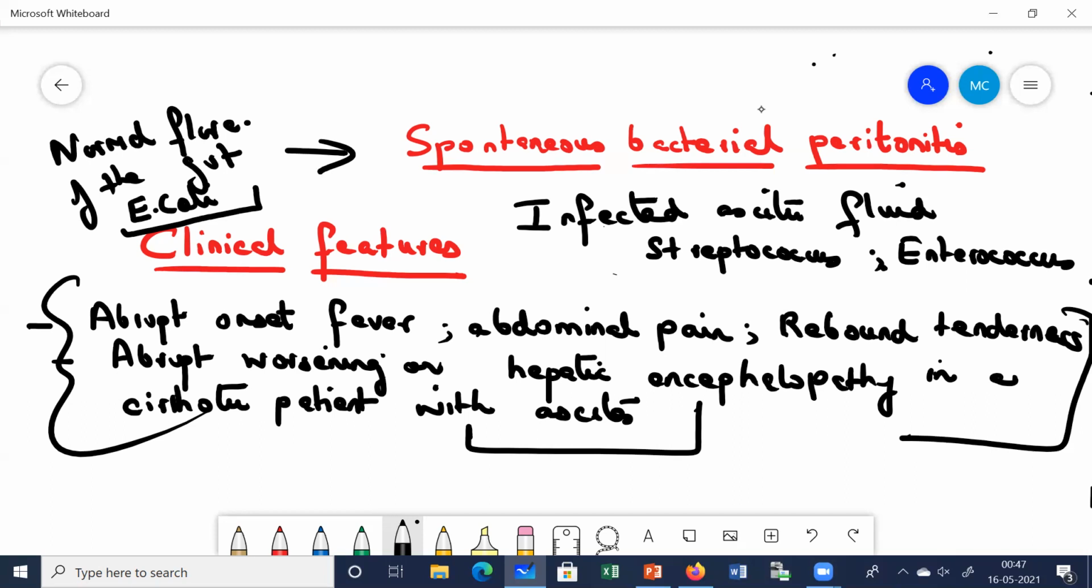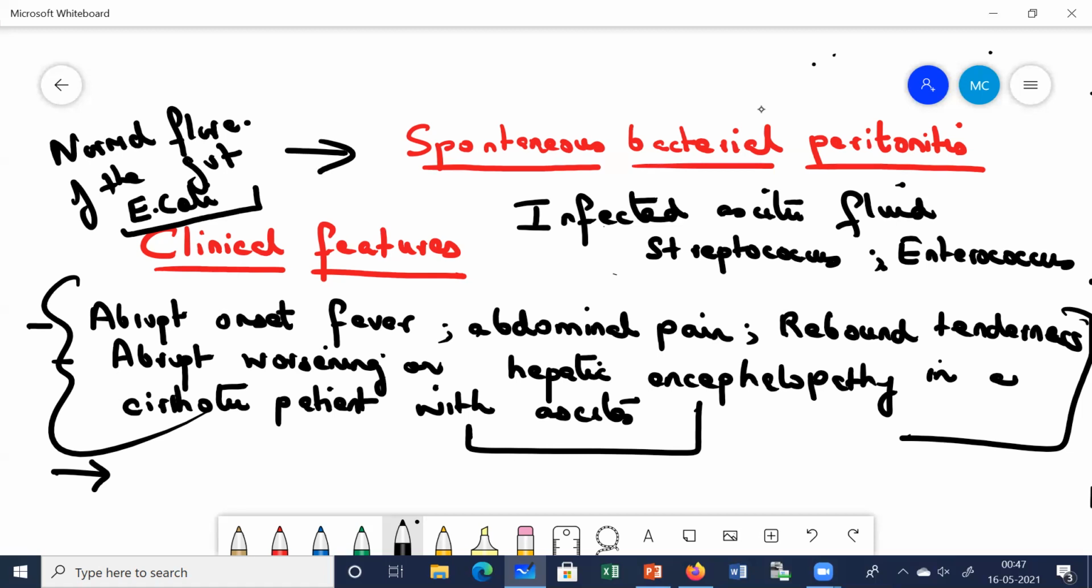Okay, so what other clinical features will you find in these patients? Some of these patients who develop spontaneous bacterial peritonitis will also present to you with some other features. In these cases, you have to immediately do a diagnostic paracentesis. These are the normal things which you see.